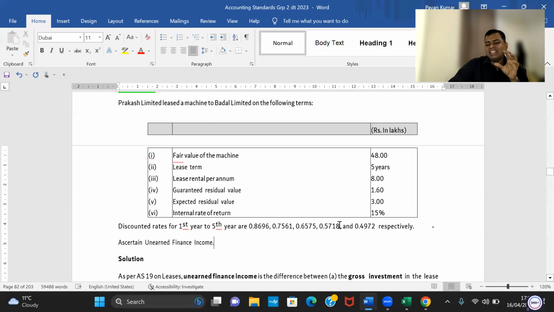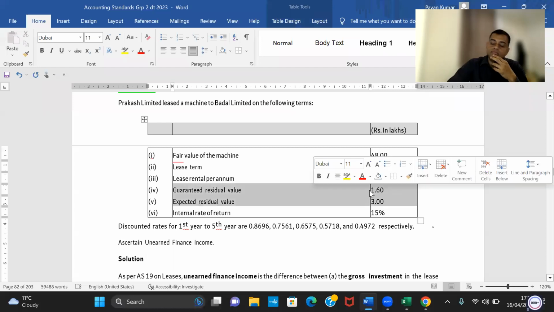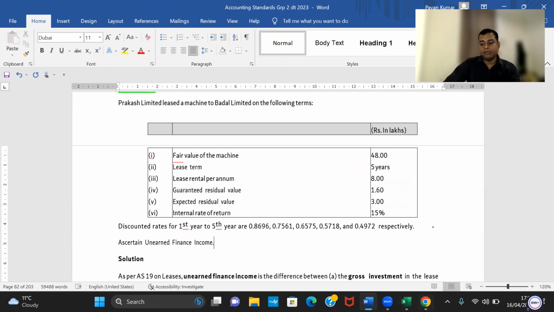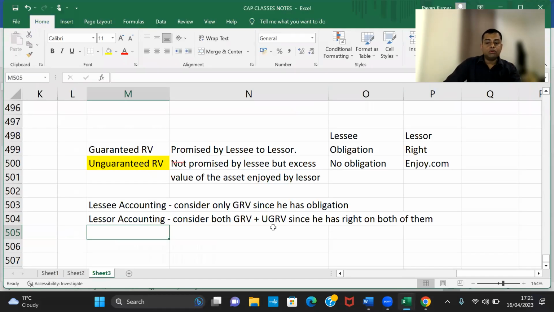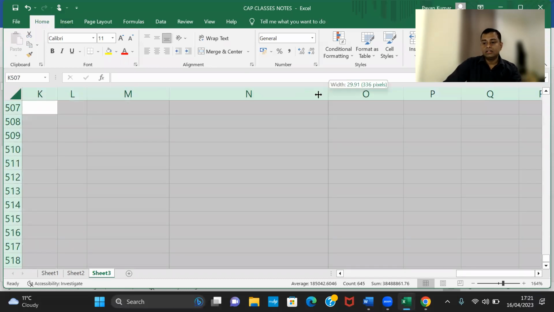So can you tell me, is there any unguaranteed residual value in the problem? Expected residual value minus guaranteed residual value will become unguaranteed residual value. Yes. How much is it? 1.4. Excellent. So now guys, look how simple the problem is. I'll tell you in financial management terms so that you can easily understand it.